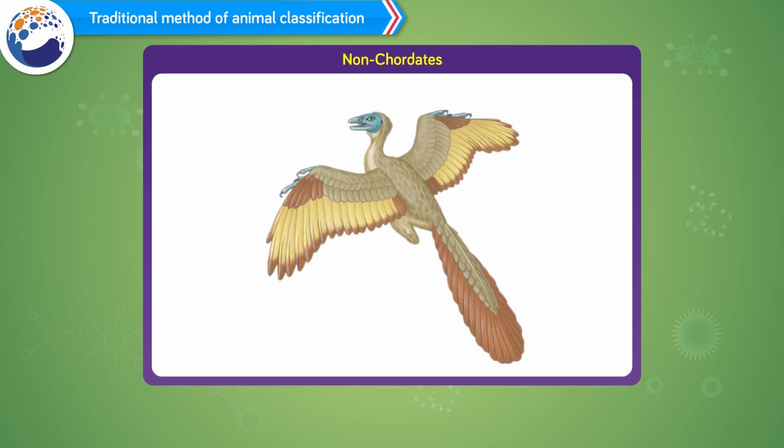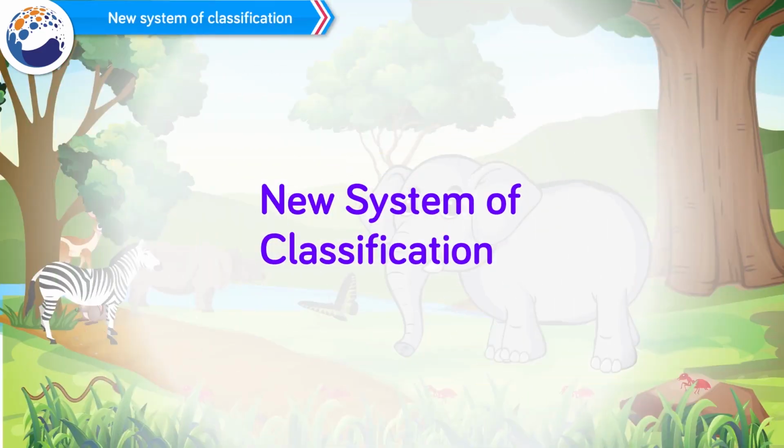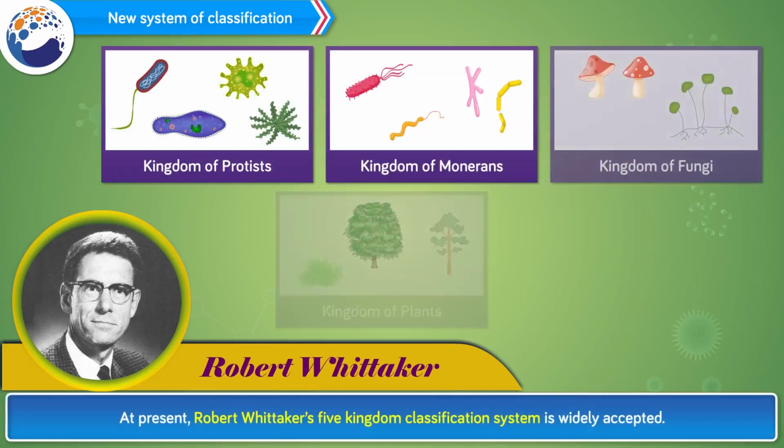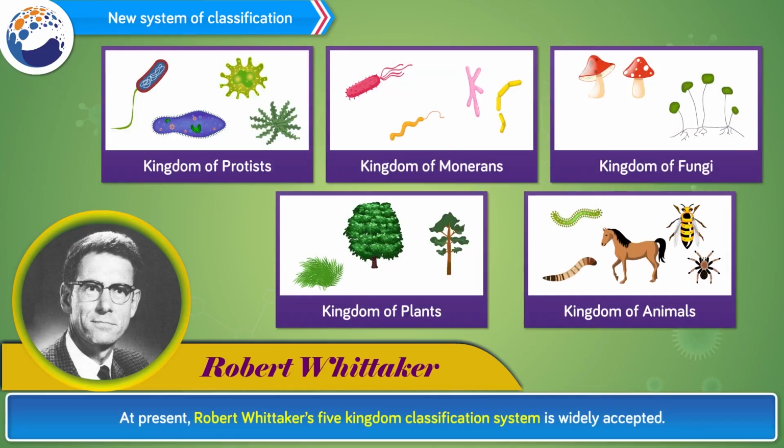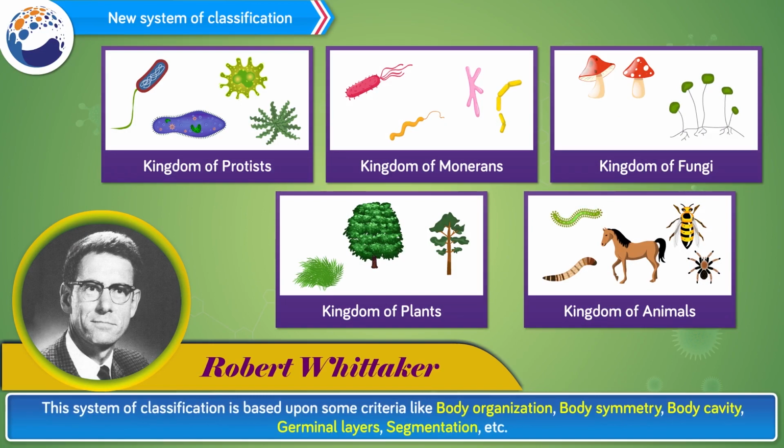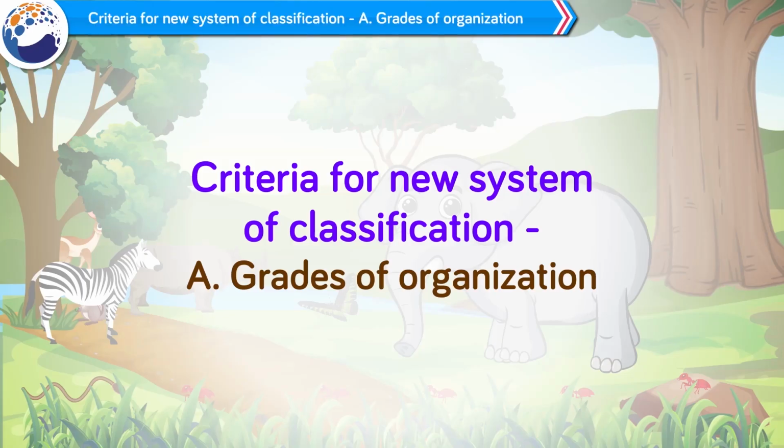However, nowadays, a new system of classification is followed. New system of classification. At present, Robert Whittaker's 5-kingdom classification system is widely accepted. This system of classification is based upon some criteria like body organization, body symmetry, body cavity, germinal layers, segmentation, etc. Criteria for the new system of classification.